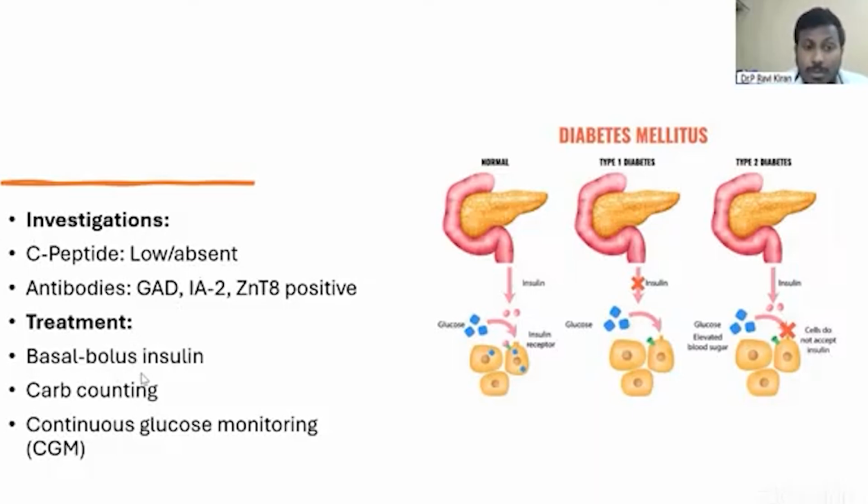Treatment is basal bolus insulin. Insulin is the only form of treatment as of now for type 1 diabetes. In type 1 diabetes, there is no insulin production, so we give insulin. Counting calories and continuous glucose monitoring are the accessory things which help us control the sugars properly, but insulin is the most important thing.